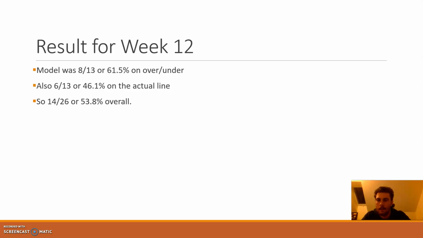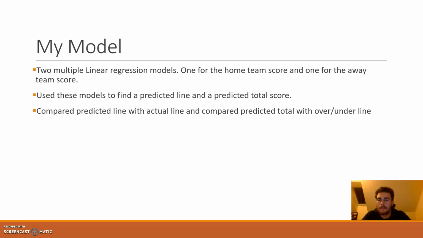For my model itself, the R squared score for my training set was 0.75 for both the home and away models, so pretty good, not super great, but pretty good. Against the validation set, it was 0.8 for the home score, and then 0.75 again for the away score. Yeah, well, thank you.